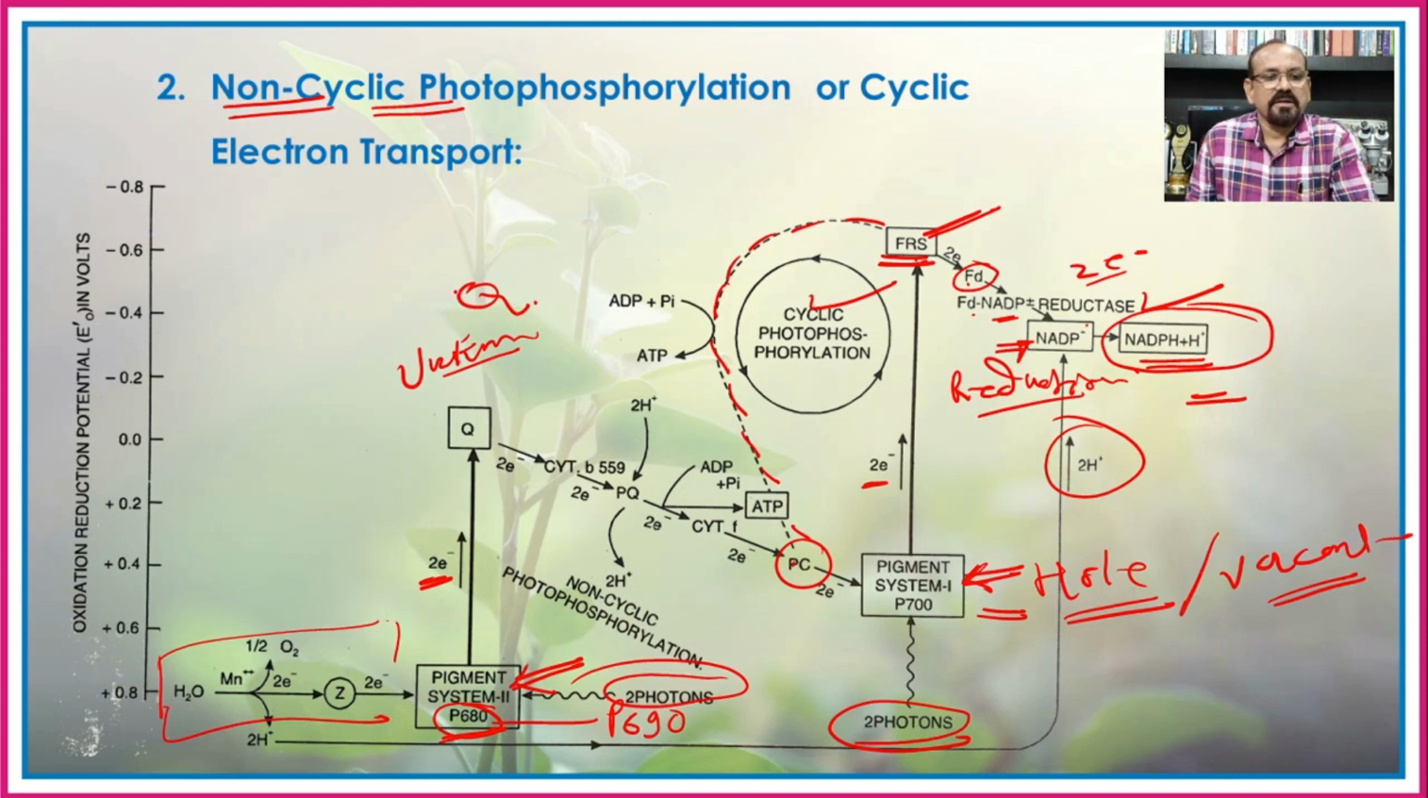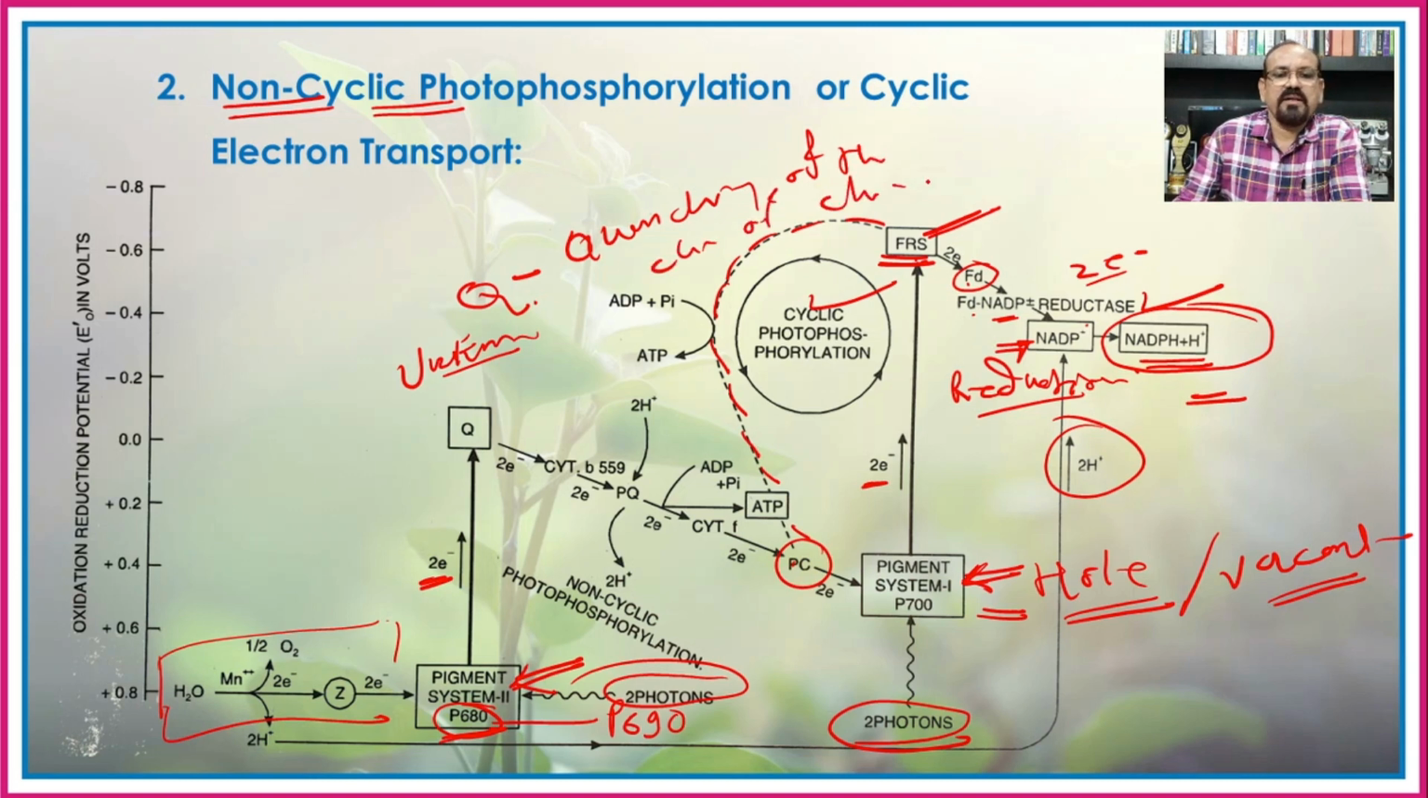So this Q is given on the basis of the quenching of the characteristic fluorescence. Q indicates the quenching of the characteristics of chlorophyll A, and hence the letter Q is very commonly used. From this unknown electron acceptor, the electrons are passed through the cytochrome B6, that is the cytochrome B559, to cytochrome F.